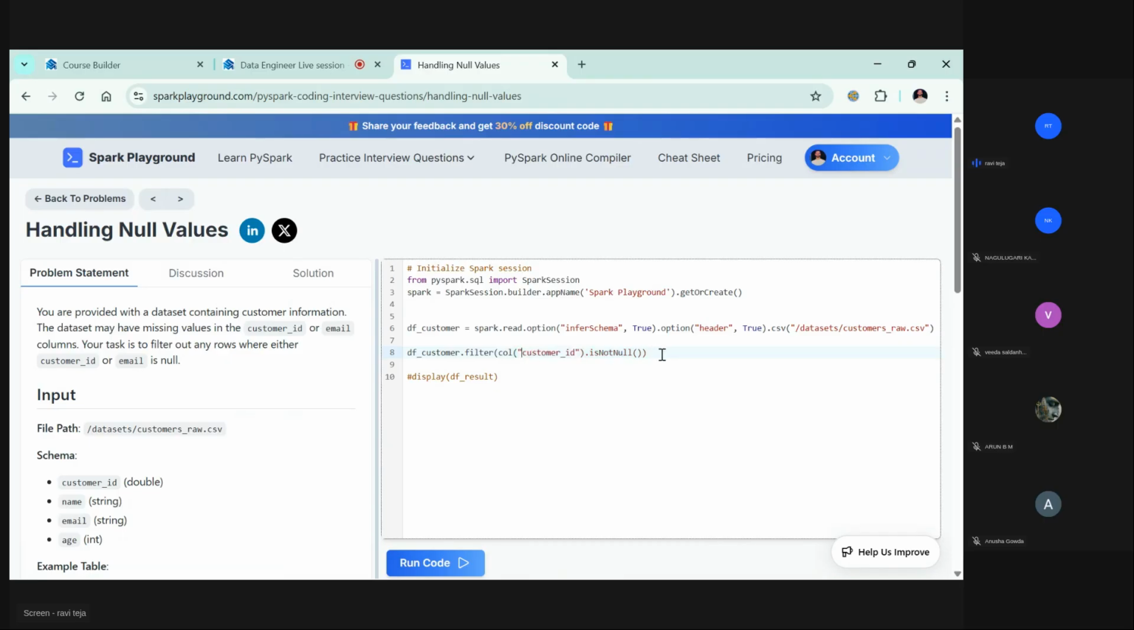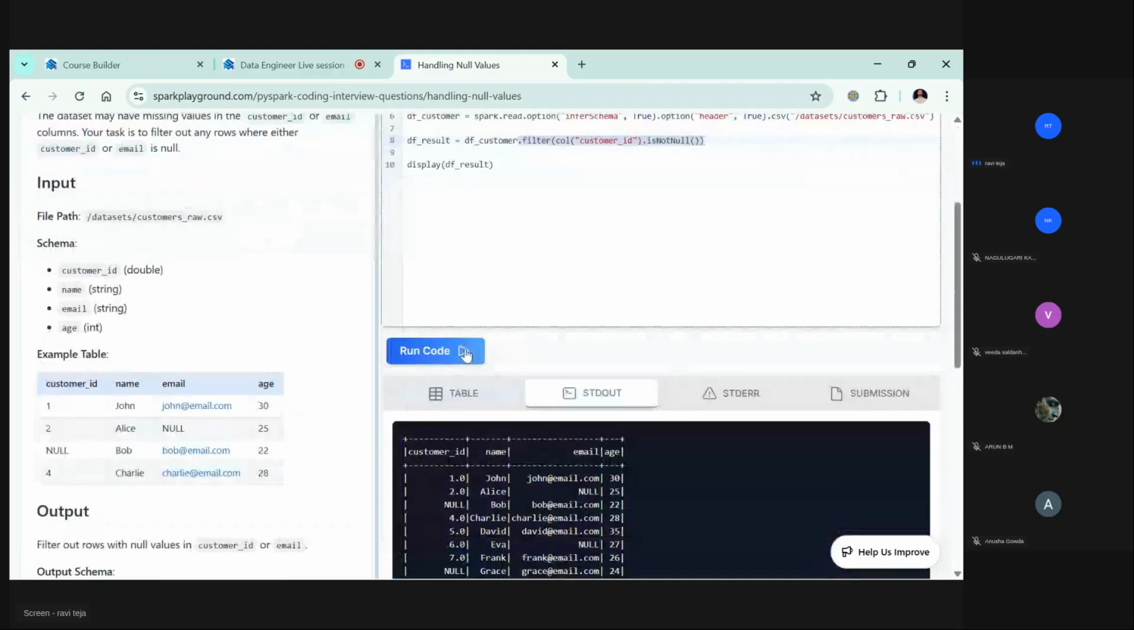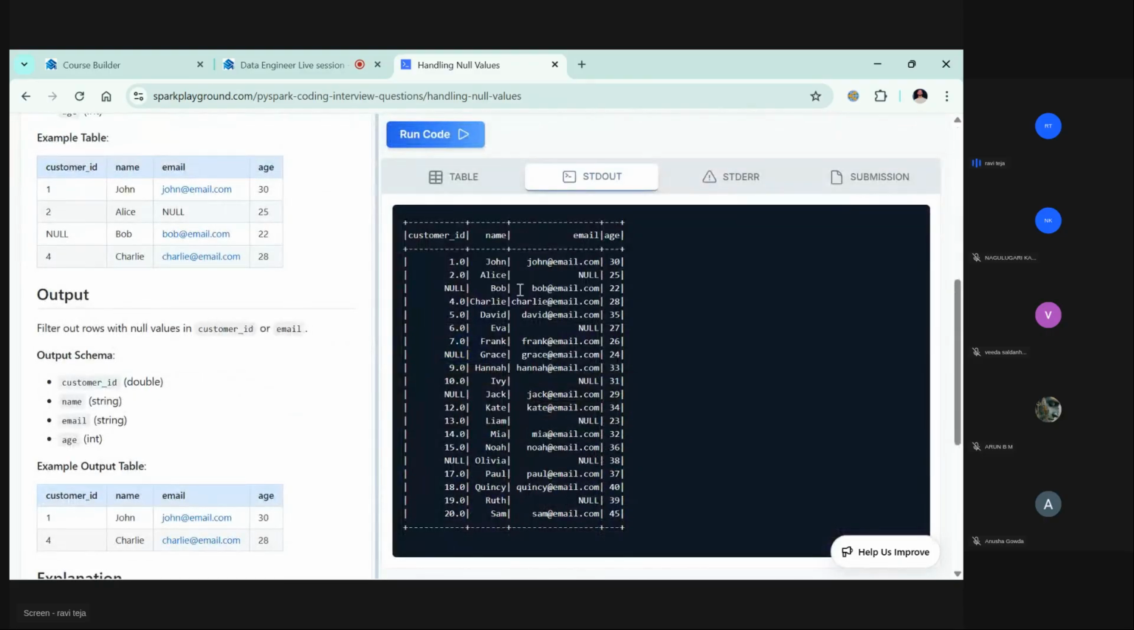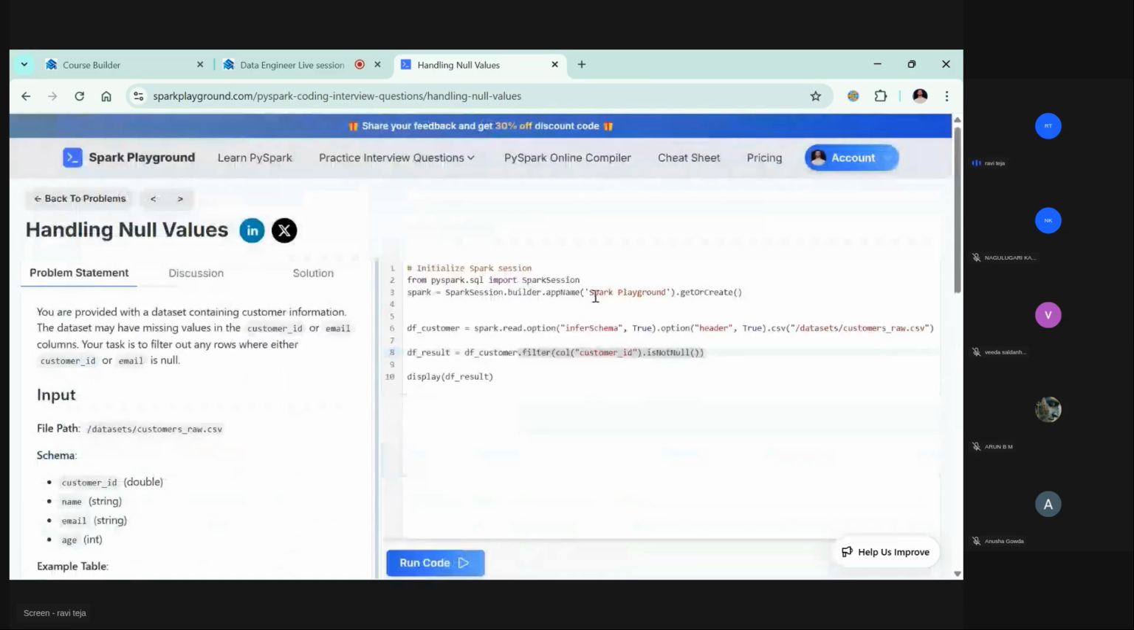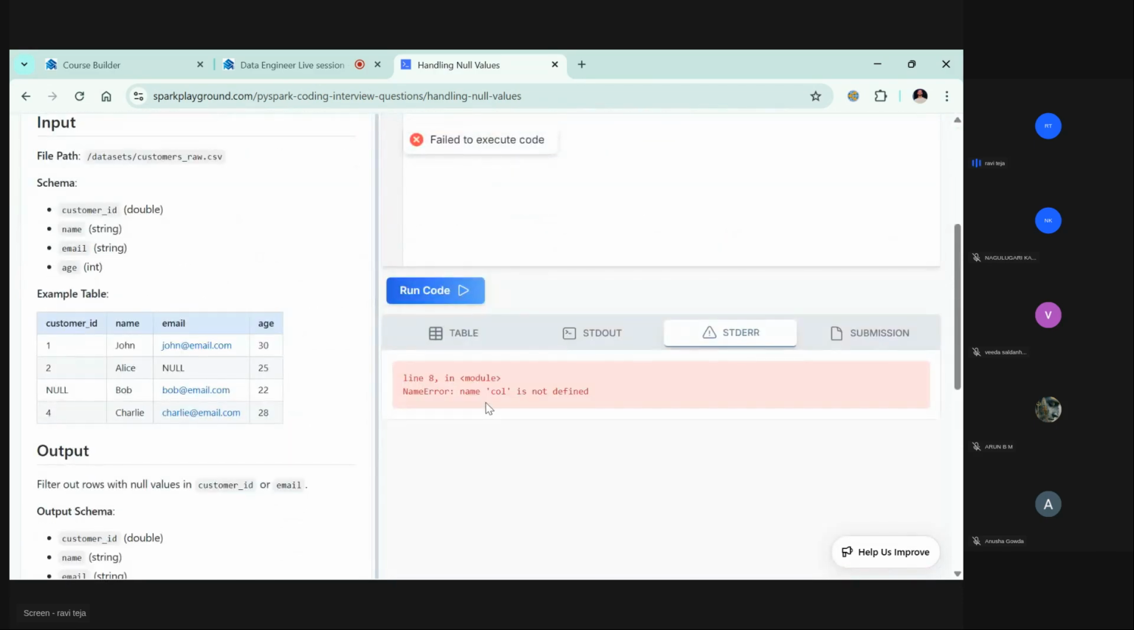Customer. Let's put this somewhere, df underscore result. So this df underscore result is equal to df underscore customer dot filter of. I'm filtering only the customer ID where it is not null. That means here this is null: Bob is null, Grace is null, Jack is null, Olive is null. So there are four null values for customer ID. Let's see whether we will see those values in the output or not. But before that, we see some issues. Name column is not defined.